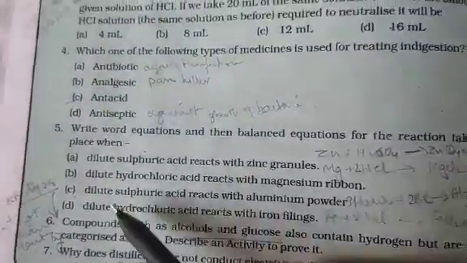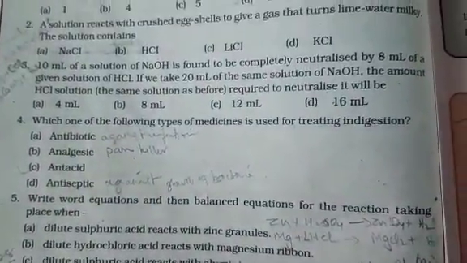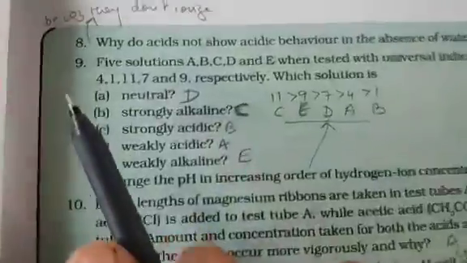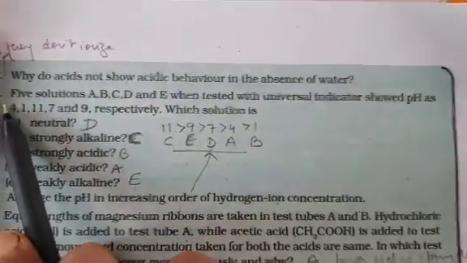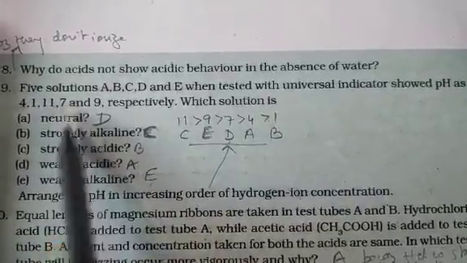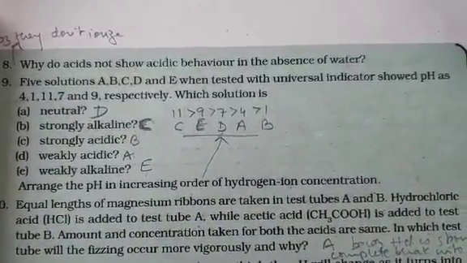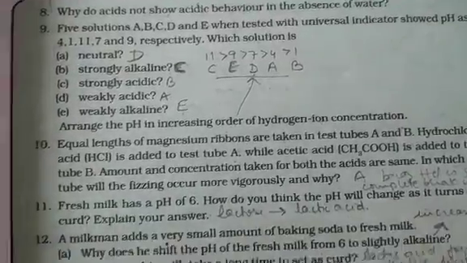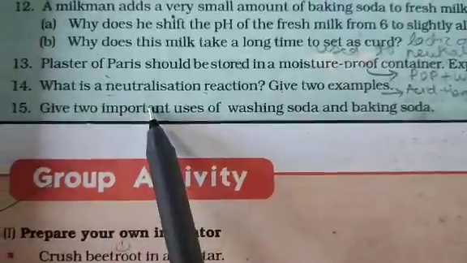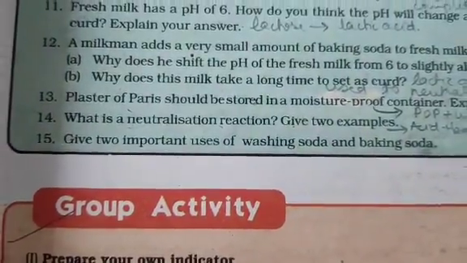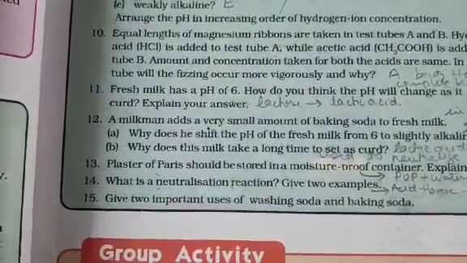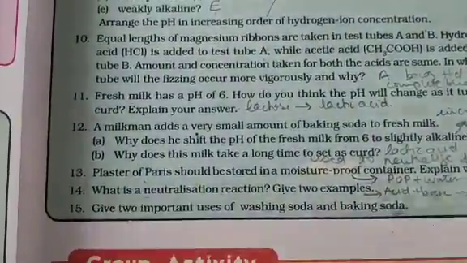Okay. So all these 5 questions are definitely to be written down. Apart from that, I would like you all to attempt question 9. Question 9 is very important. Try to solve this question and keep it in your notebook. Okay. And one more question to be written is, what is a neutralization reaction? Give 2 examples. So these are your homework from this chapter. 2 chapters we have completed so far. I hope you are revising. Okay. Thank you.